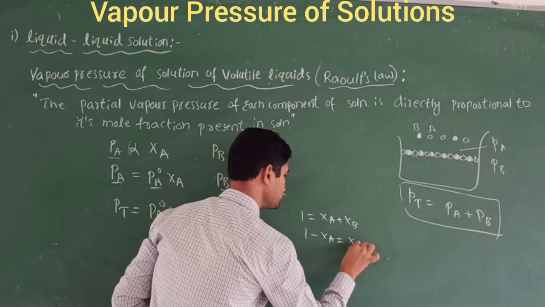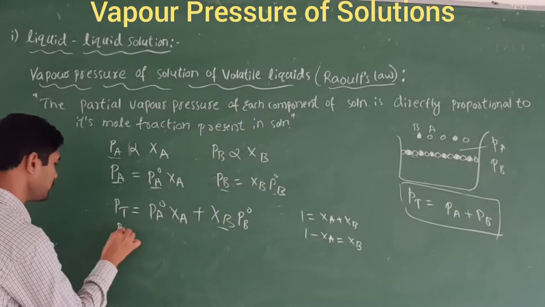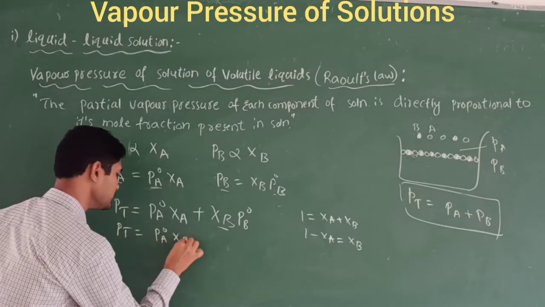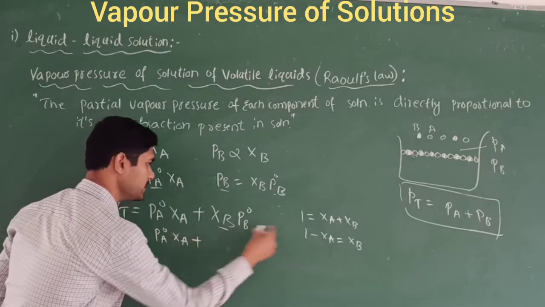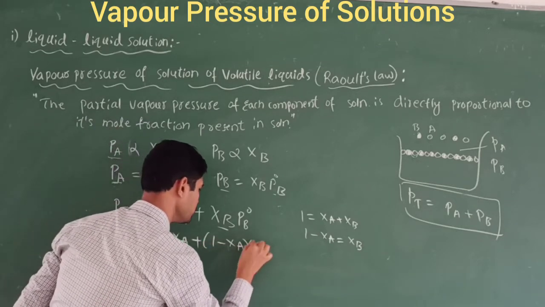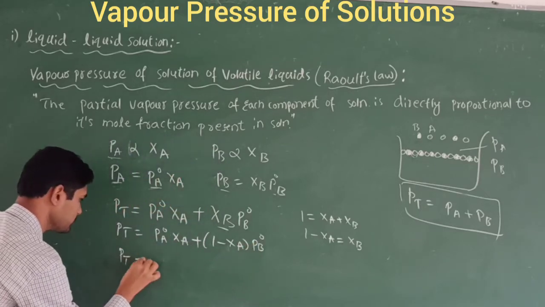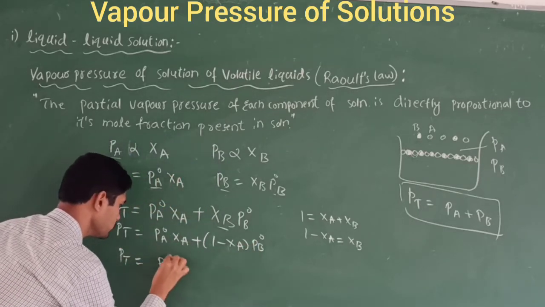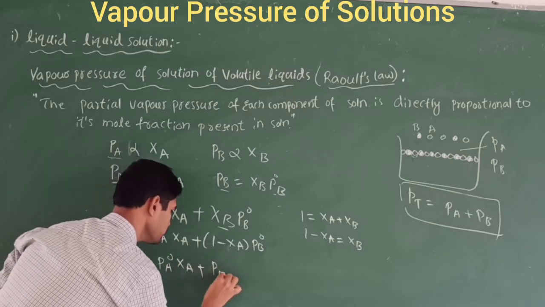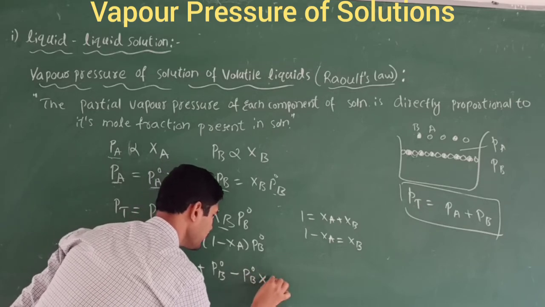Substituting, PT is equal to PA naught into XA plus, in terms of XA, 1 minus XA into PB naught. So the total pressure is PA naught into XA plus PB naught minus PB naught into XA.